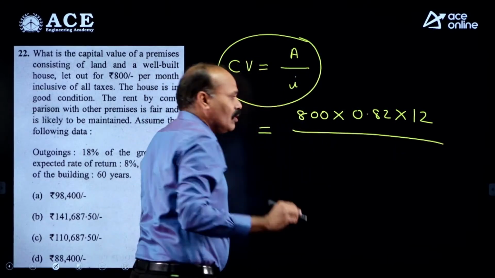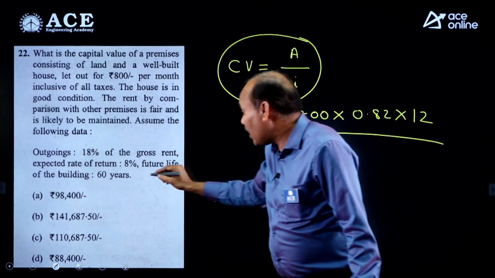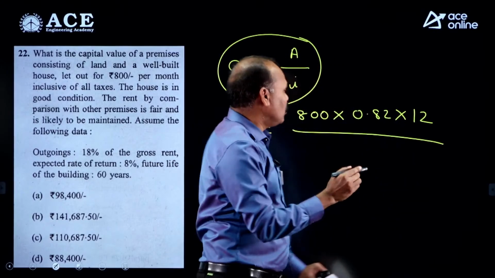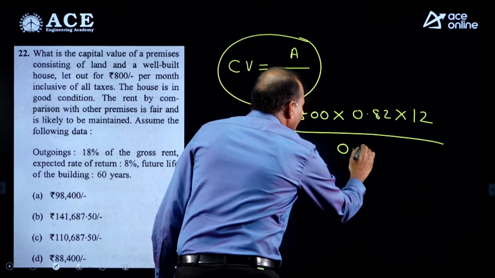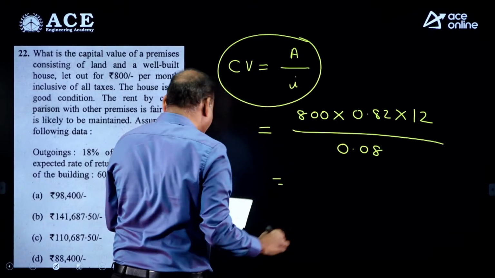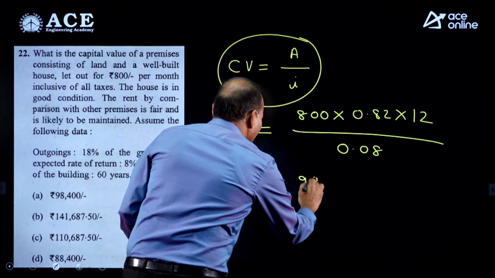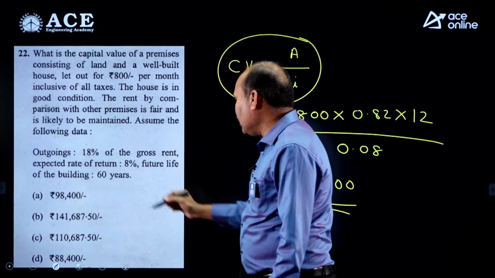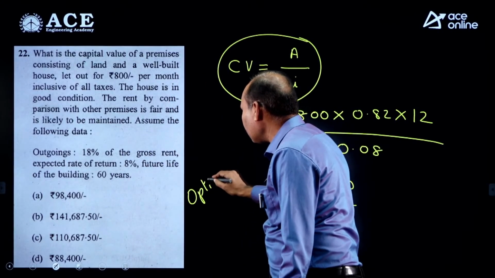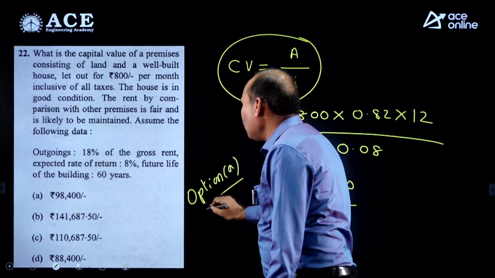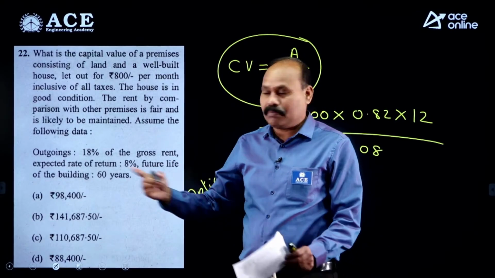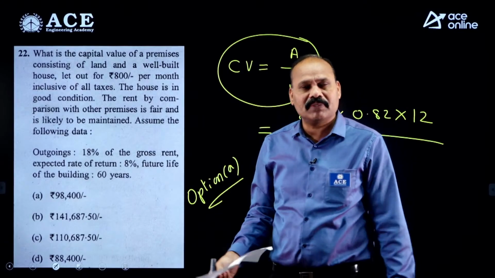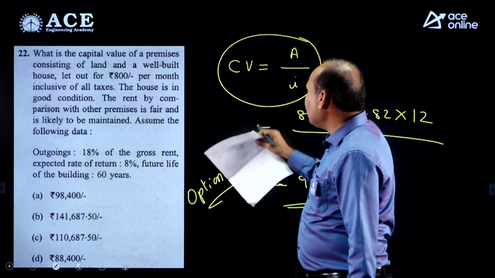I value, the rate of interest, is mentioned here as 8%, so we will write 0.08. If you simplify this, it is around 98,400. Directly we can choose the answer. Option A is the right answer. Just don't bother about the 60 years and all, because building life of more than 50 years means it is a long life, and the capitalized value is always A by I.